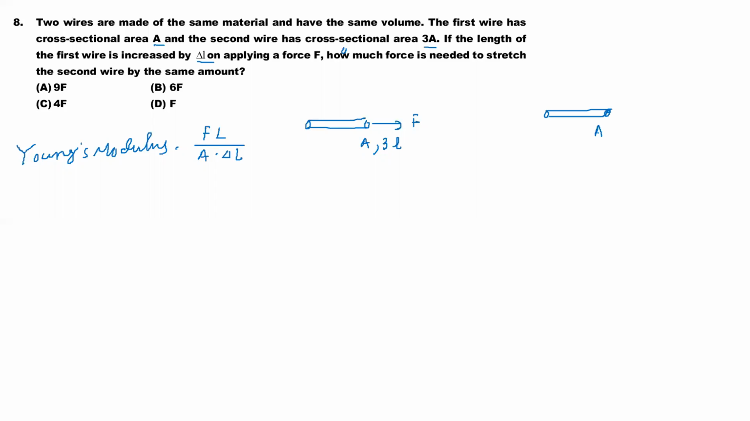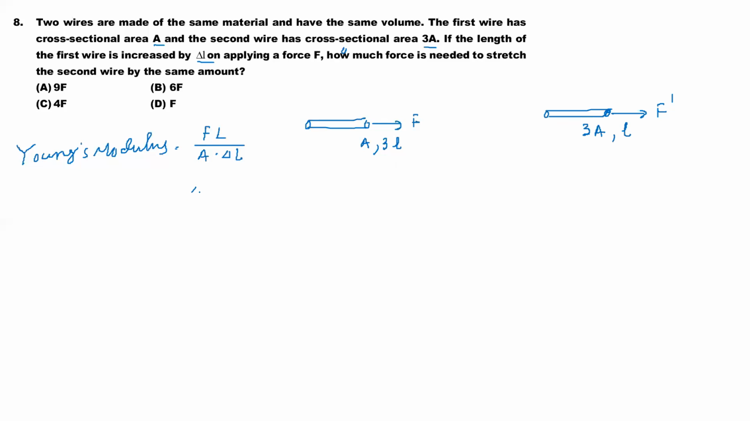Second wire, student: area is 3A, three times, and length is L. So the volume is constant in both cases. How much force do I have to give in this case? We have to find this F dash. The elongation produced by F should be the same as the elongation produced by F dash, students.